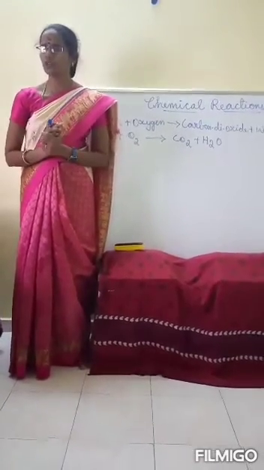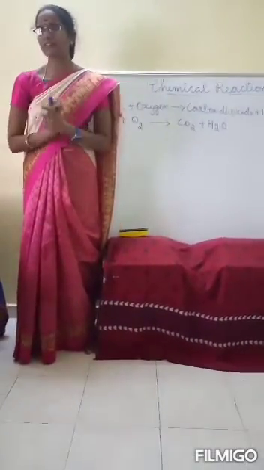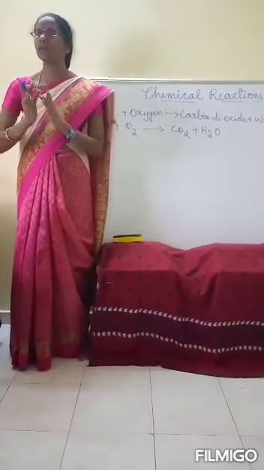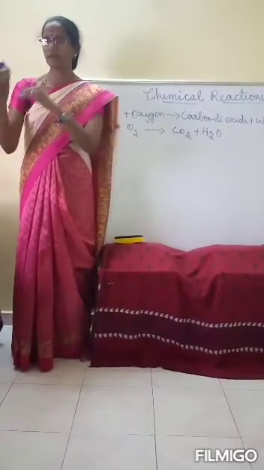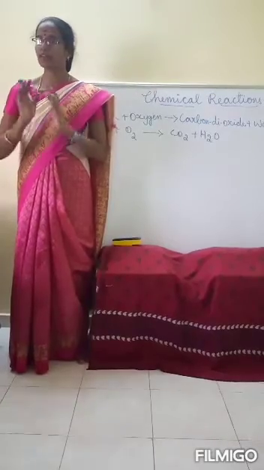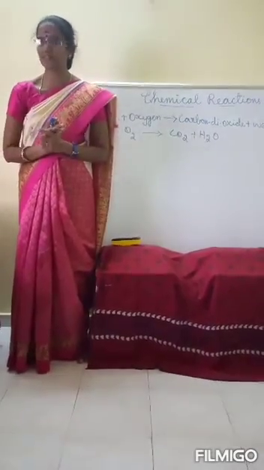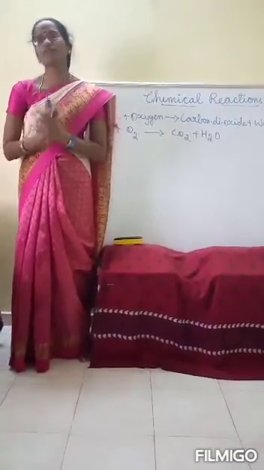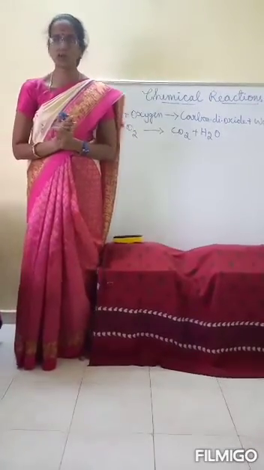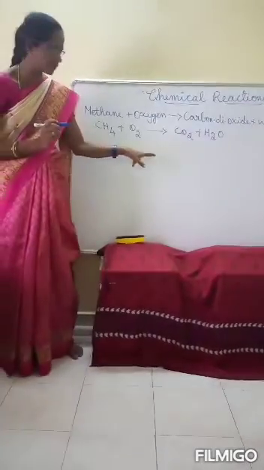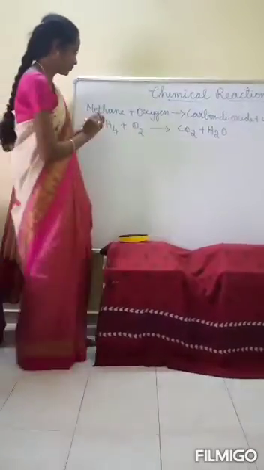So what do you have to do for this? We have to balance the equation. Then only the total mass of the reactants will equal the total mass of the products. Then only our equation gets balanced, and we can satisfy the law of conservation of mass. So how do we balance the equation? Let me check now.